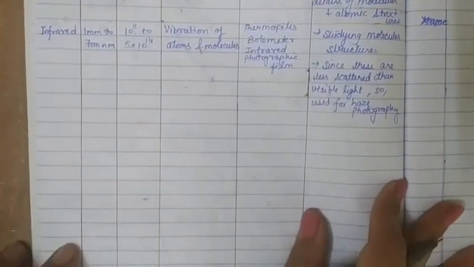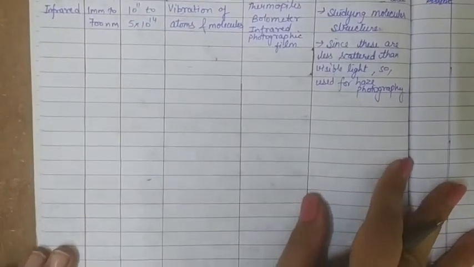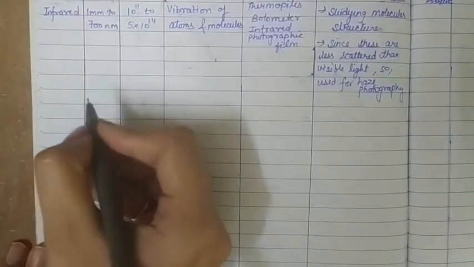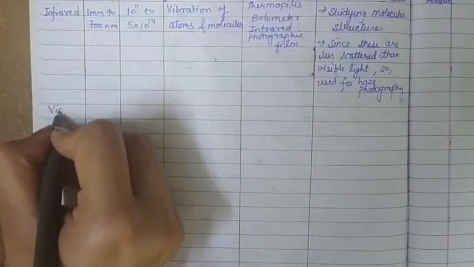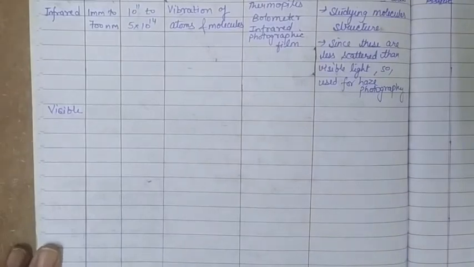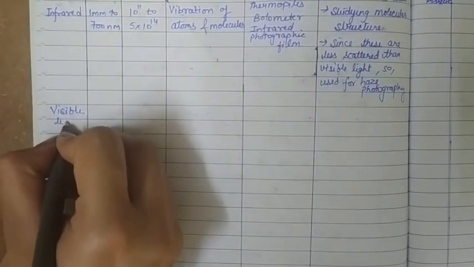After infrared, the next section that we get is visible light, and that's the very common one that we can see. All VIBGYOR comes under this category. This is the visible light, which comes under the electromagnetic spectrum.